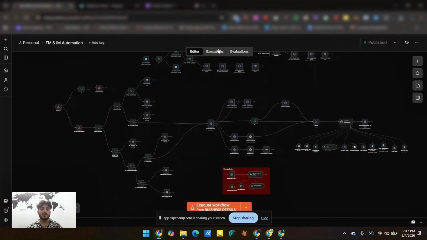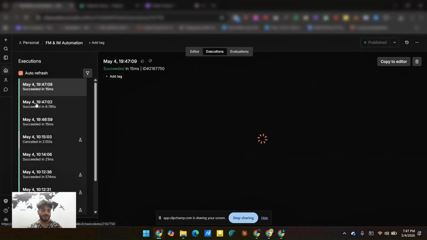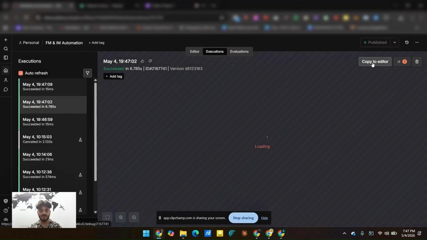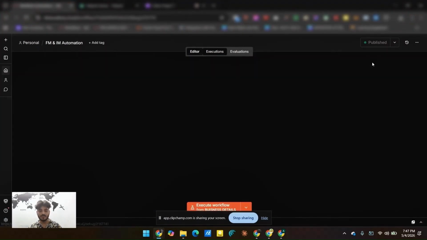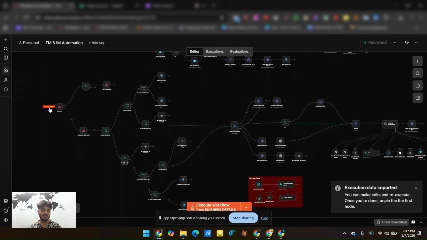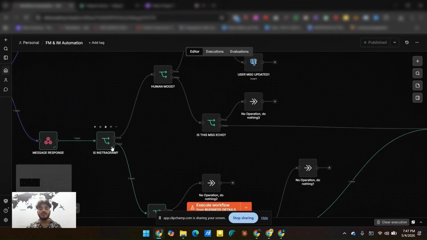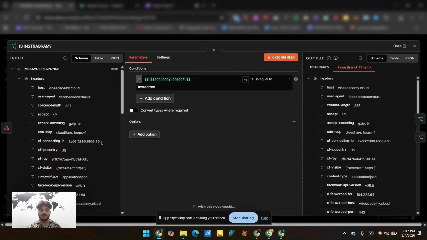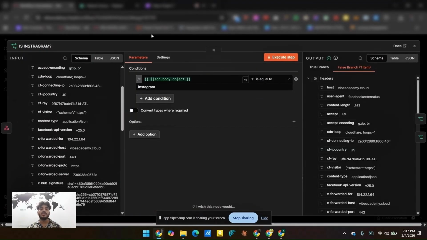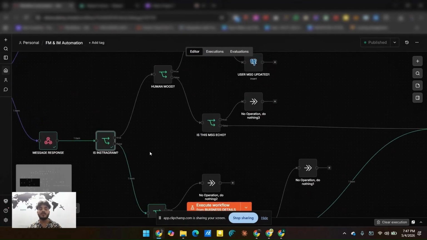Okay, so when I sent the message hi, what happened inside this workflow? First of all, it triggered this webhook node, and then it checked here whether the message comes from Instagram or Messenger. We all know that the message comes from Messenger, that is why it has gone this way. But if the message had come from Instagram, in that case it would go this way.